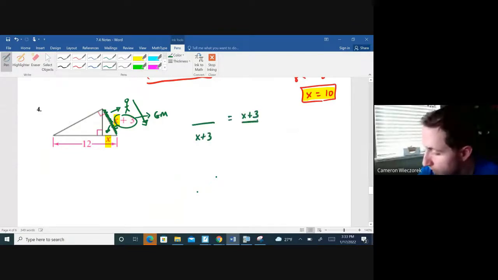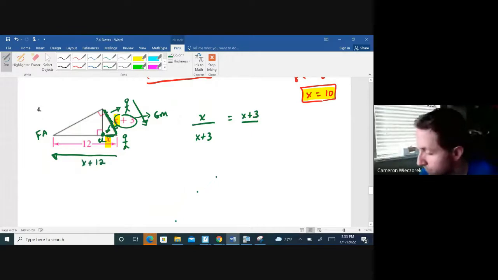He gets to the bottom of the mountain. Now, this is where you're going to have x's involved in both. Here's the chairlift. He could either go x units back to the chairlift, so put x in the top left corner, or he could go all the way across back to the first aid station, which is x plus that 12 units that we see on the left-hand side. That goes in the bottom right corner.